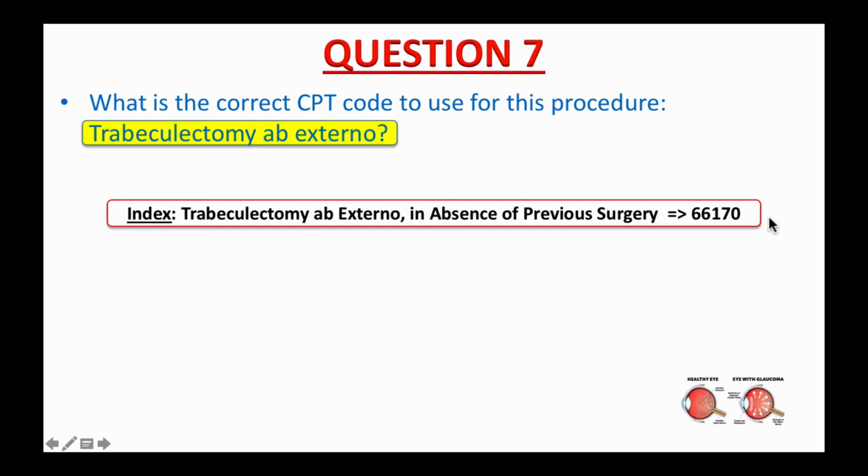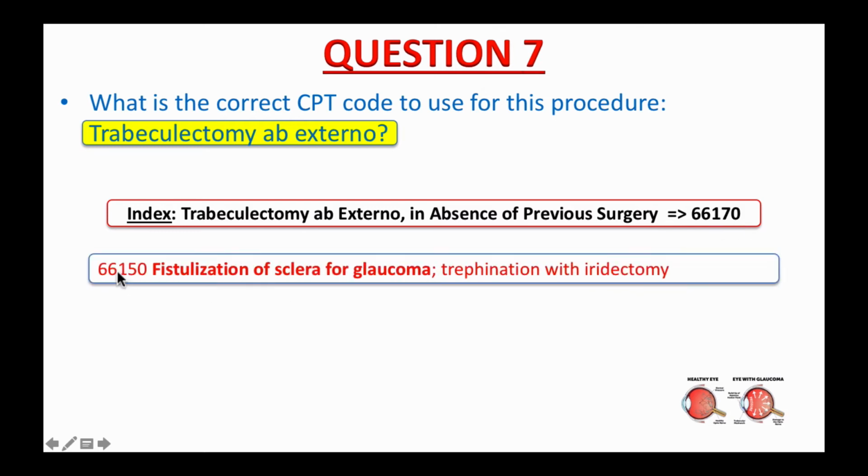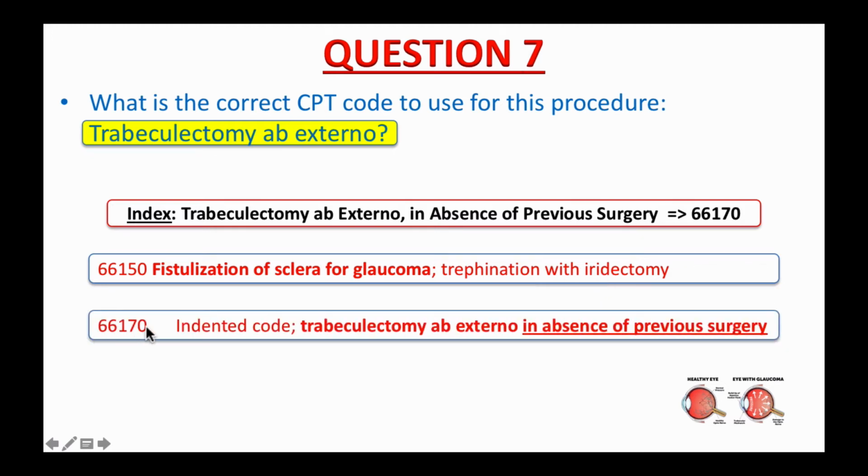Your next step is to double check this code in the tabular list, and because 66170 is an indented code, I'll show you its pairing code. 66150, fistulization of sclera for glaucoma, trephination with iridectomy. 66170 is an indented code, so it includes all the information from the code above, 66150, except 66170 is for trabeculectomy ab externo in absence of previous surgery.